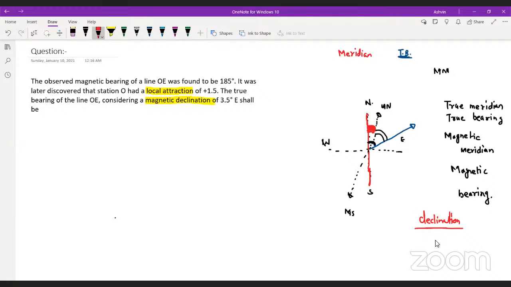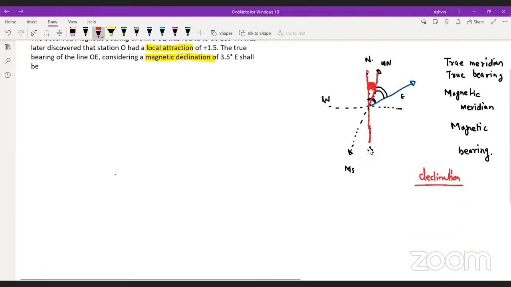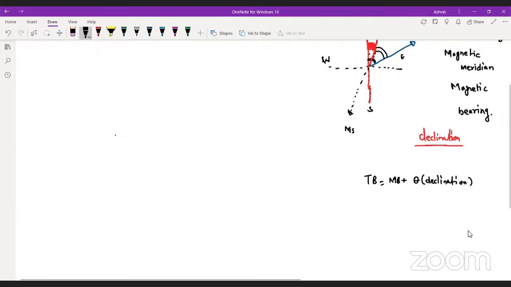This is called declination. One more thing, always remember this thing. In this case, the declination can be in two ways: east side or the west side, easting or the westing. If right now the magnetic meridian is tilted on the east side, therefore in this case the true bearing will be nothing but the magnetic bearing plus this theta, yes or no? And this theta is nothing but the declination, yes or no? Okay, Vikas.